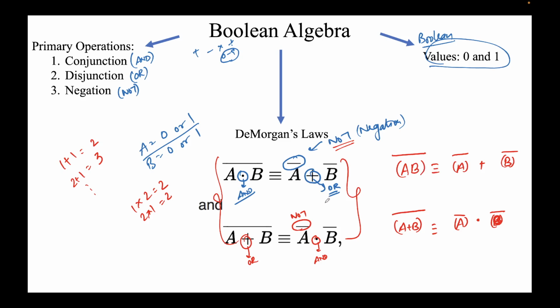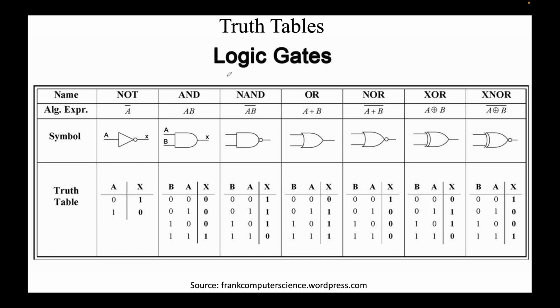Right, so this is all algebra. But in physical life we also have these and, or, and not. So from paper, how do we go into real life? This is done using something called logic gates.